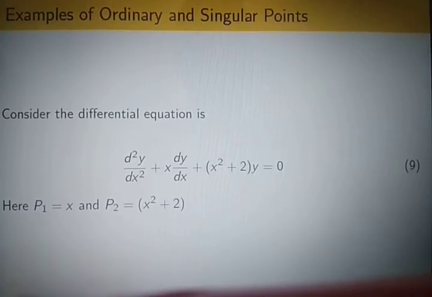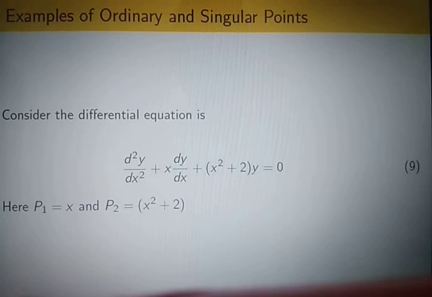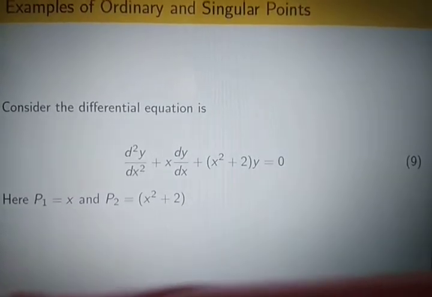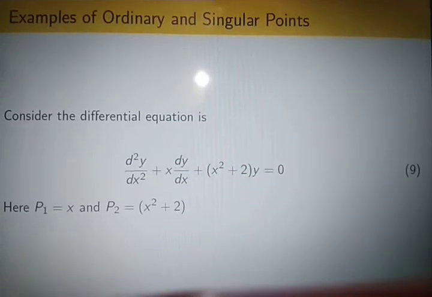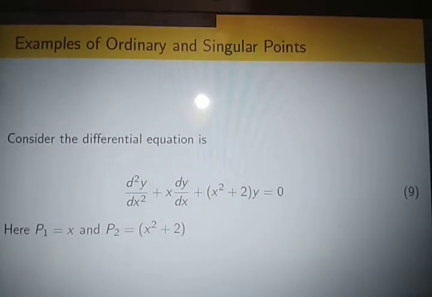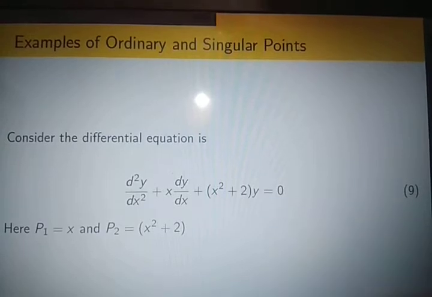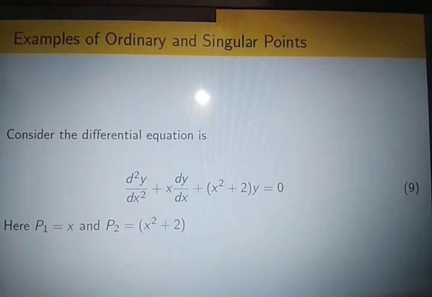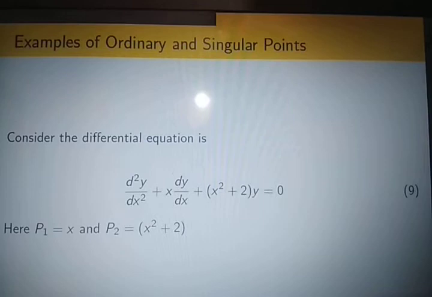So as p1 and p2 are polynomial functions, they are analytic everywhere. So every point is an ordinary point regarding this differential equation.